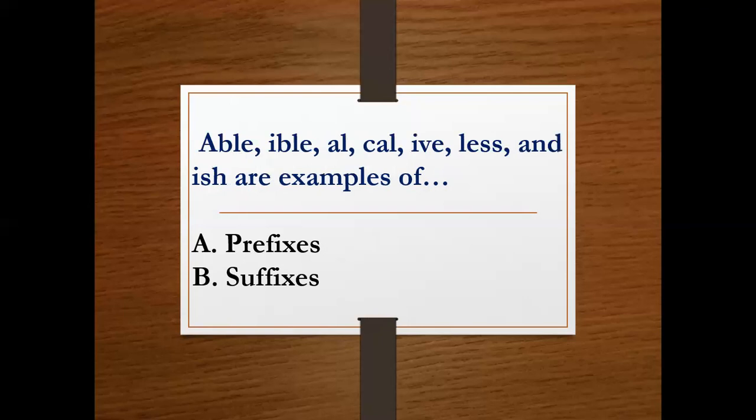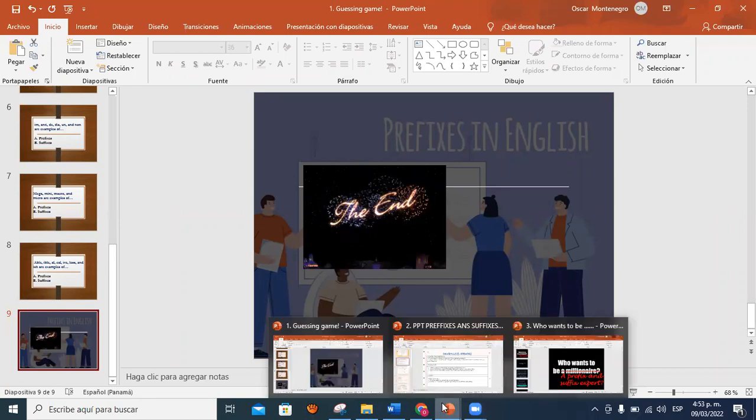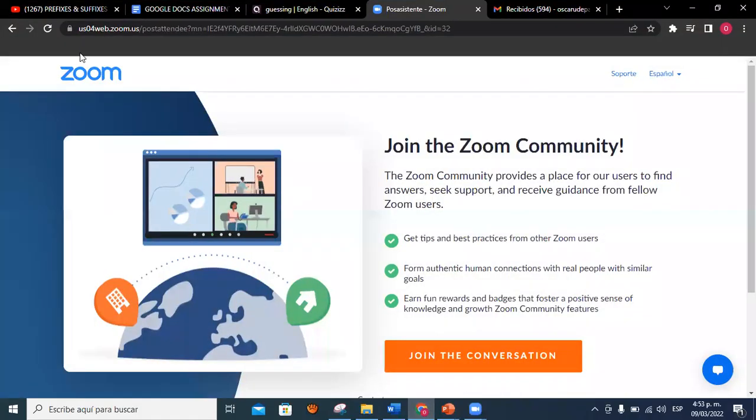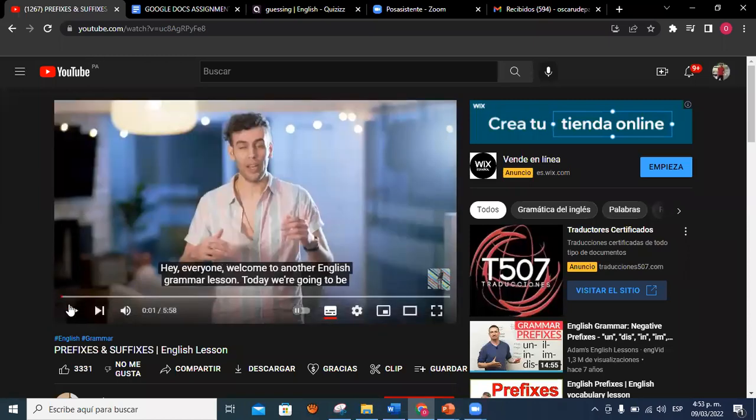Please don't be afraid, because at the end you will have mastered this after the explanation. Able, ful, if, less, and ness are examples of prefixes or suffixes? It is suffixes. Okay, you're right. Congratulations. And now we're going to watch a video related to the information about prefixes and suffixes.